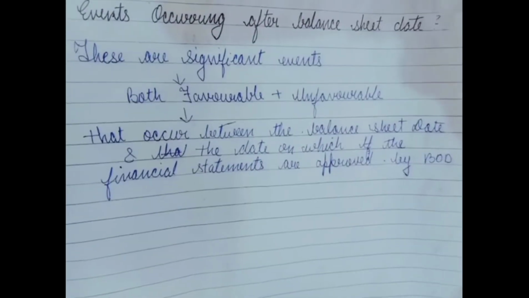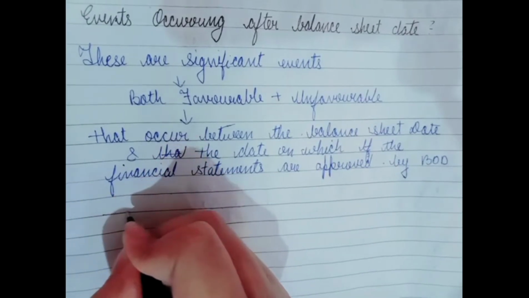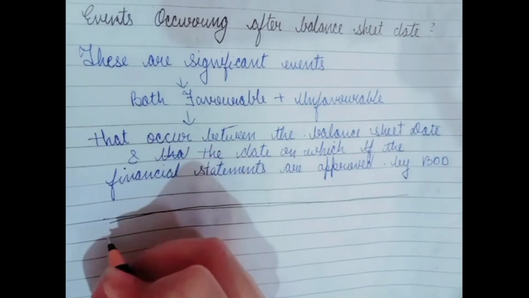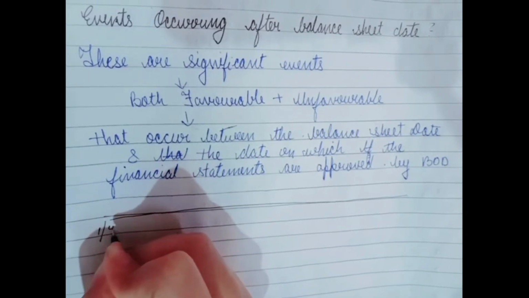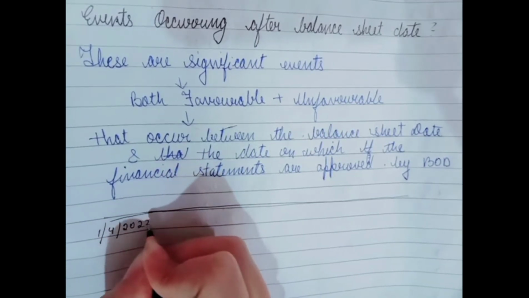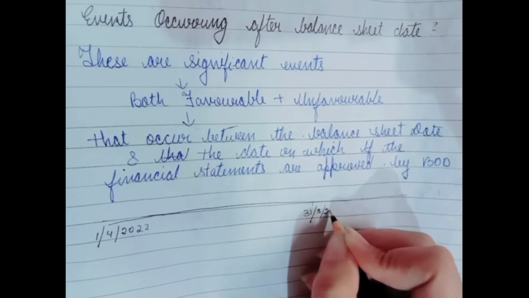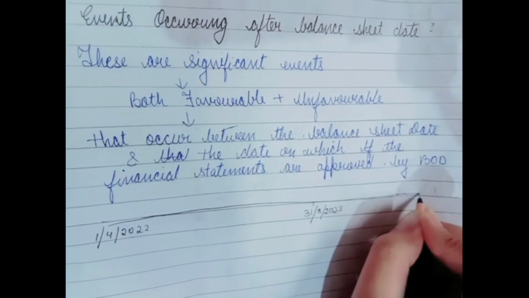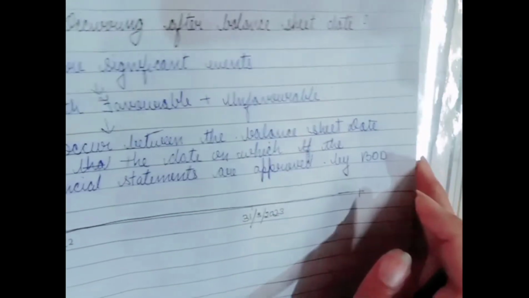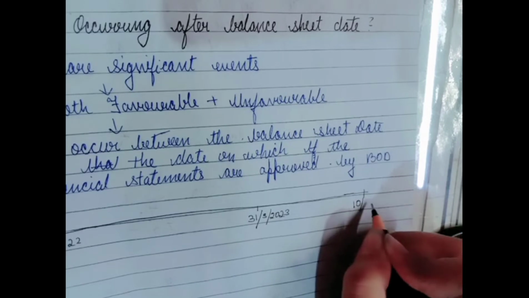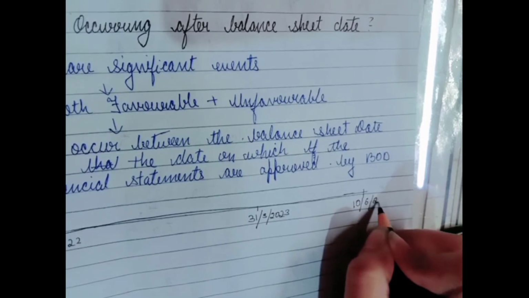Let's simplify this with the help of a diagram. Suppose a financial year starts from 1st April 2022 and ends on 31st March 2023. The BOD approves the financial statements on 10th June 2023.